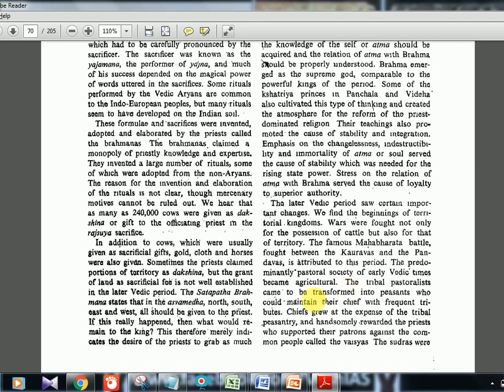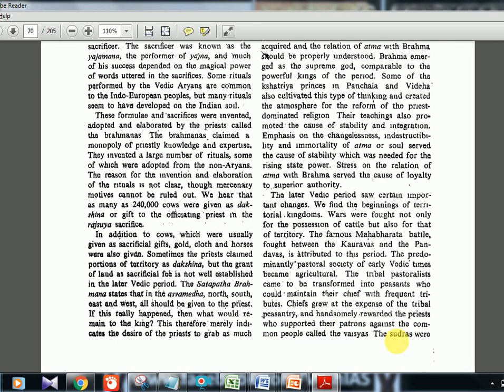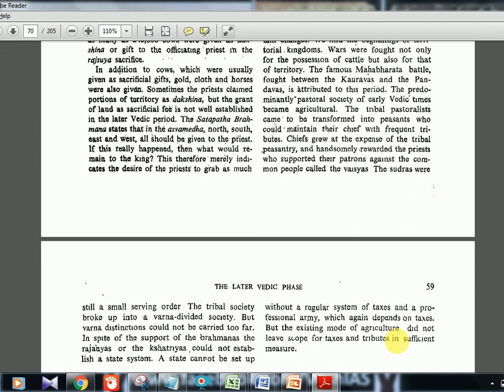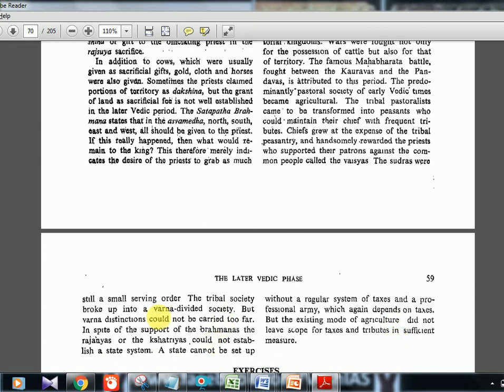The tribal pastorals came to be transformed into peasants who could maintain their chiefs with frequent tributes. So now they had enough to give tributes to the chiefs. Now chiefs grew at the expense of the tribal peasantry and handsomely rewarded the priests who supported the patrons against the common people called the Vaisyas. The Shudras were still a small serving order. The tribal society broke up into a Varna divided society. We saw already Varnas and Ashramas.